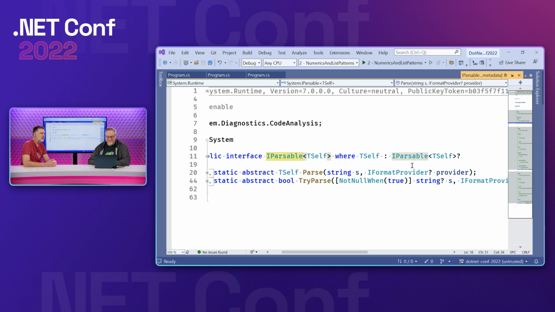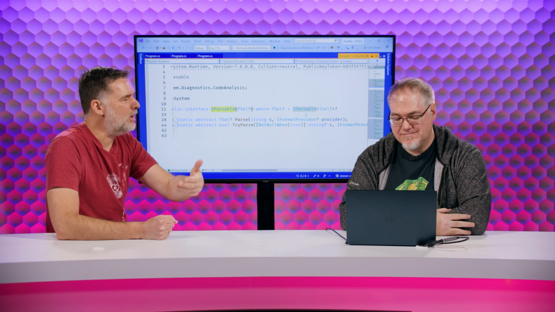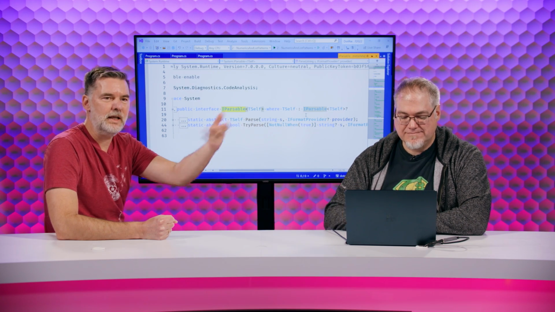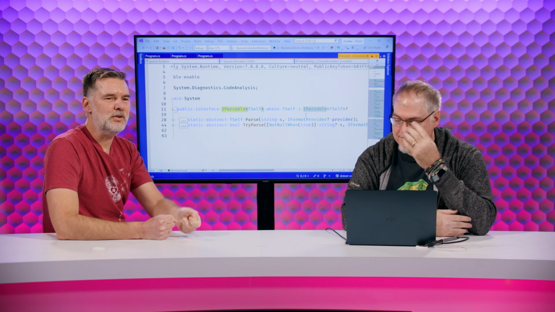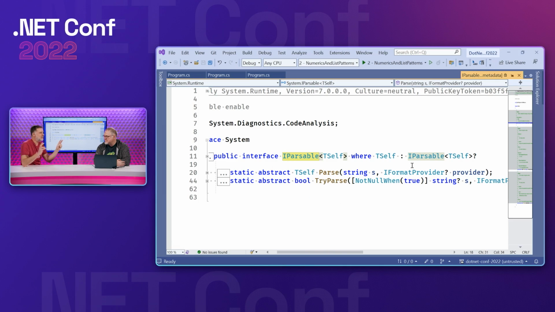So a type that's parsable doesn't really mean that things of that type have an instance member on them. If you walk up to a person and say, parse yourself, well, too late. It's already a person object. What you really want to do when you're parsing something is get a string and then create the person. So that's usually the job for a static member.